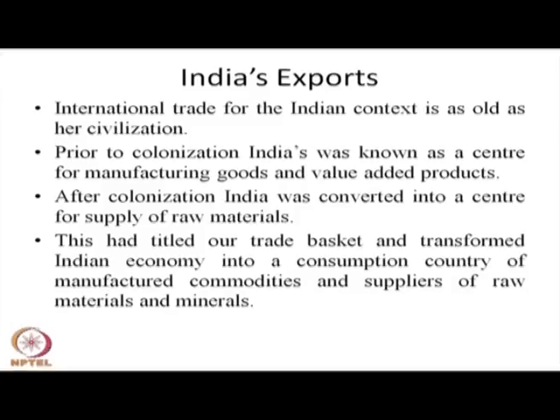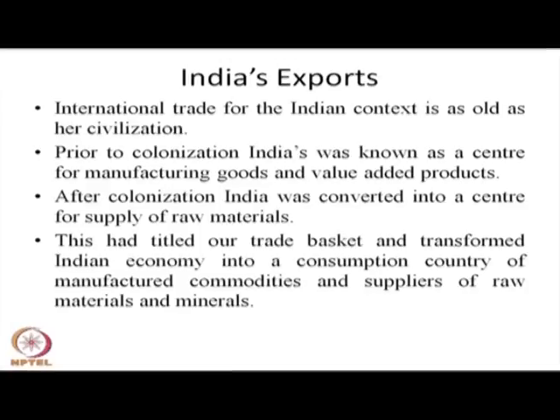They knew that India was more towards value added exports, which would affect their own interest. Because of this, India was converted into a raw material supplier to the rest of the world rather than a manufacturing center. This tilted our trade basket and transformed India's economy into a consumer of manufactured commodities and a supplier of raw materials and minerals to the rest of the world. And value addition type of export could not develop till India got independence.